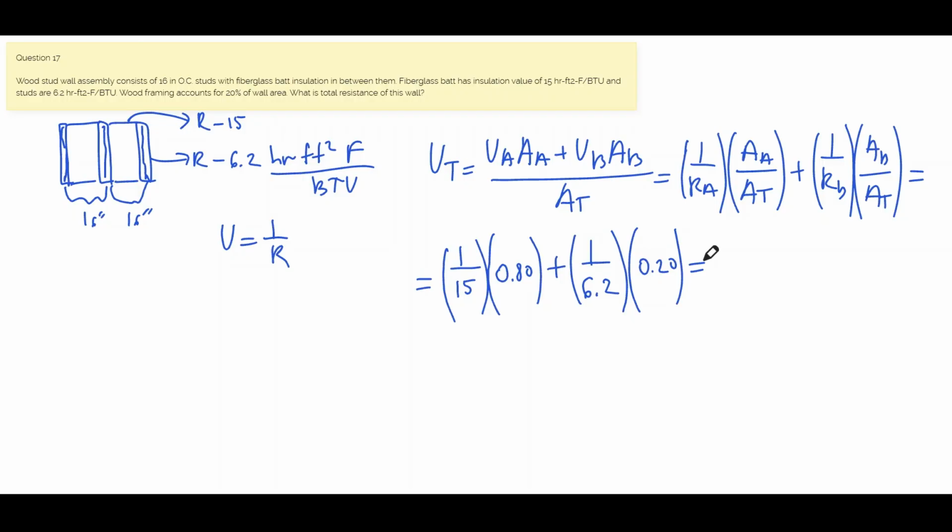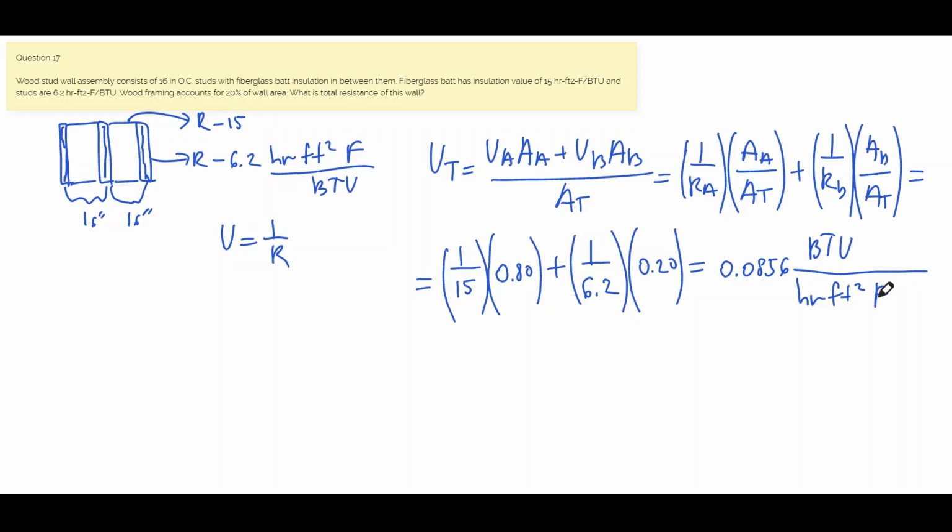You're going to get a U value total of 0.0856. And the units are BTU over hour foot squared degrees Fahrenheit.